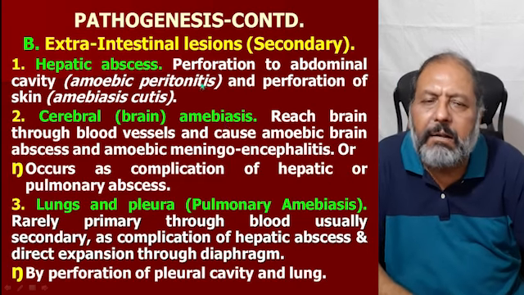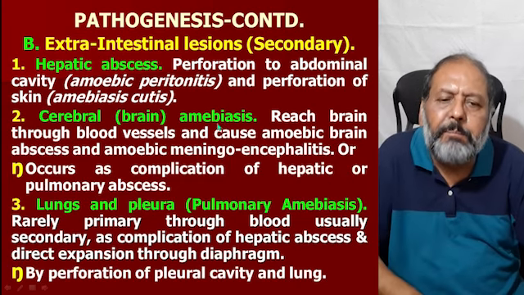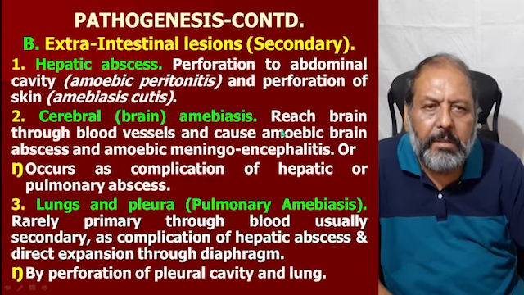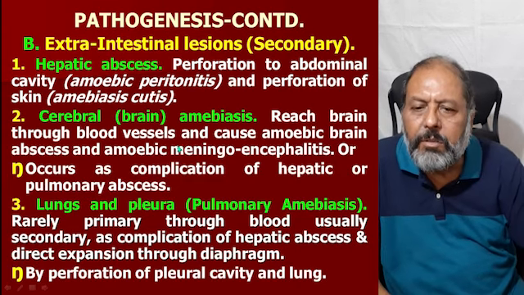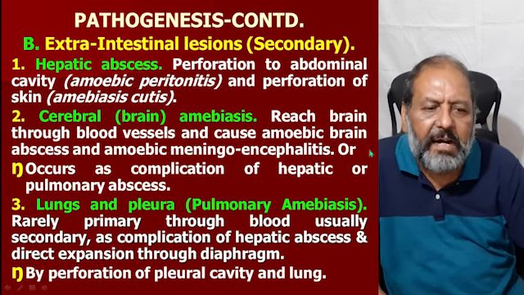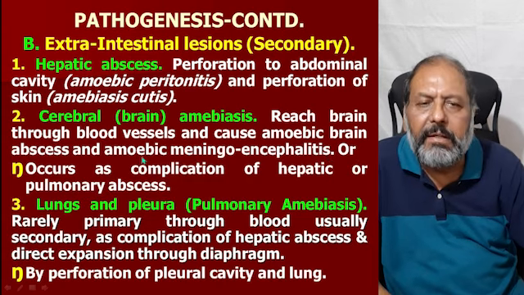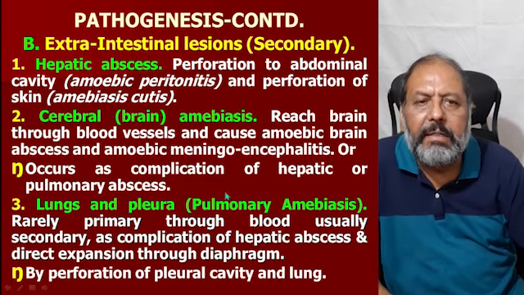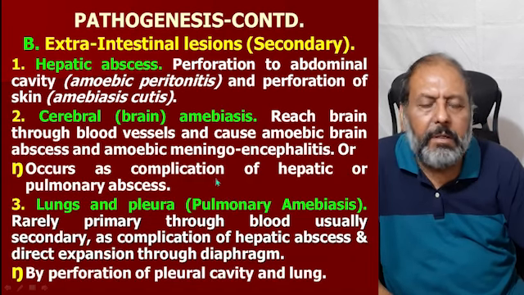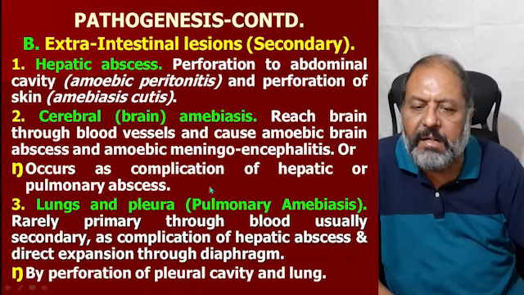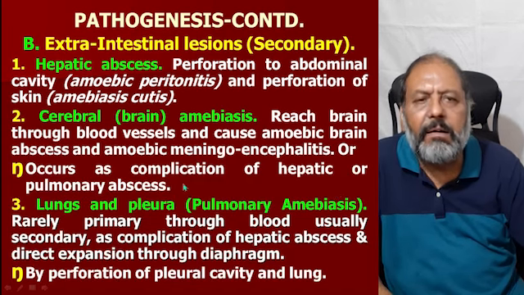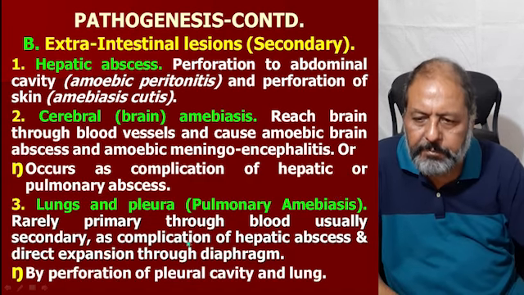Number 2 is cerebral or brain amebiasis. The trophozoite reaches the brain through the blood vessels and causes amoebic brain abscess and amoebic meningoencephalitis, or this amoebic brain abscess can occur as a complication of hepatic or pulmonary abscess also.